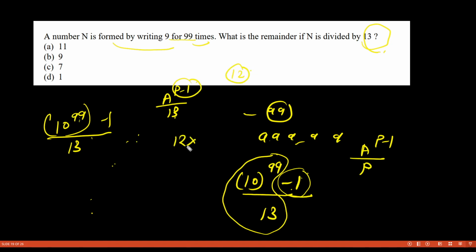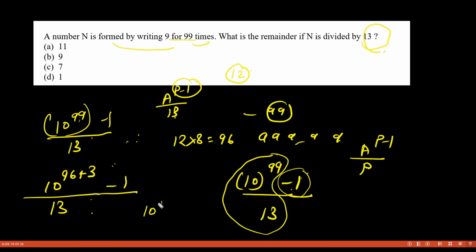I can write this 12 into 8 is 96. So I can write this as 96 plus 3, divided by 13, minus 1 is also there. Now this one will become 10 to the power 96 and this one will become 10 cube, divided by 13. First find the remainder of this, then multiply, then subtract that remainder by 1. So 10 to the power 96 will give you remainder 1 because we have already established it well. We know this methodology. Now what is the remainder when 10 to the power 3 is divided by 13?